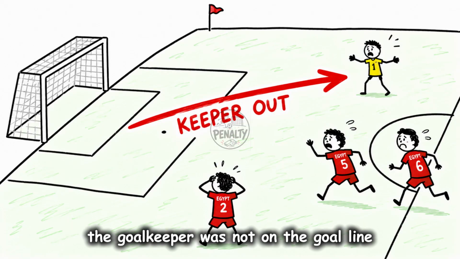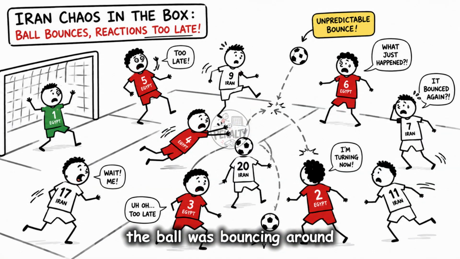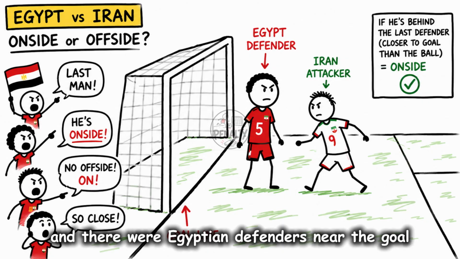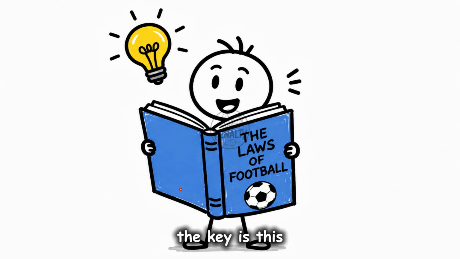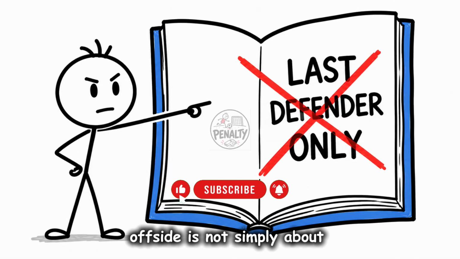The goalkeeper was not on the goal line. The ball was bouncing around. And there were Egyptian defenders near the goal. So why did VAR cancel it? The key is this. Offside is not simply about the last defender.